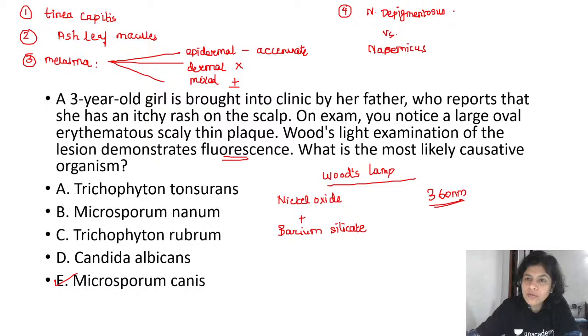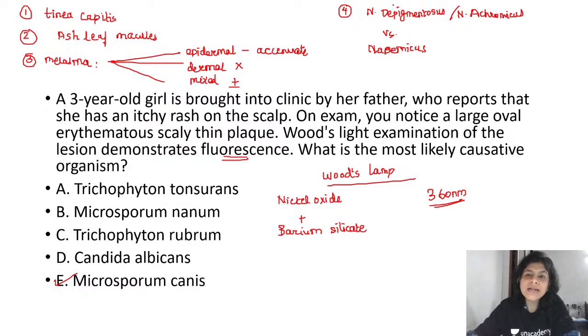The other name of nevus depigmentosus is nevus achromicus. And then the other is nevus anemicus. So both of these conditions look like a hypopigmented patch. Now how do you differentiate whether it is a nevus depigmentosus versus nevus anemicus?